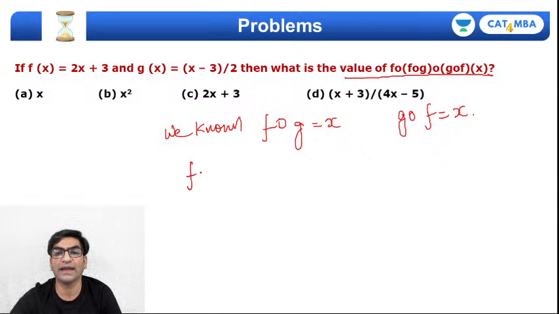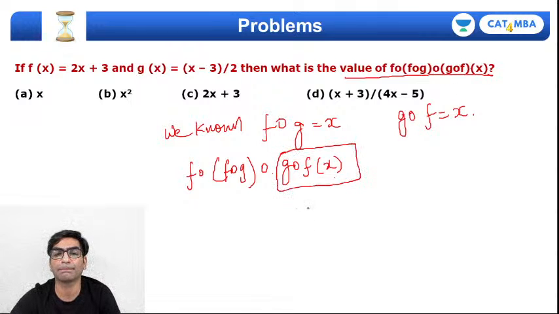We want f of FOG of GOF of x. So this portion will become x and this is also x. So basically f of x is the answer, right? Which means the answer will be option C here.